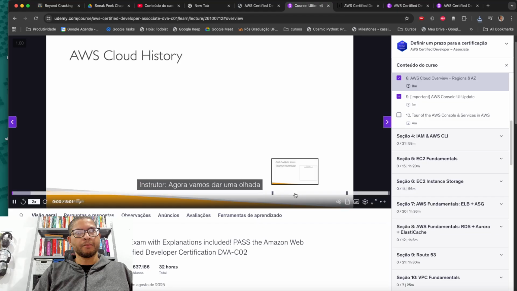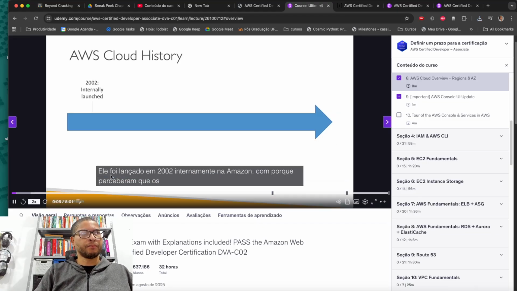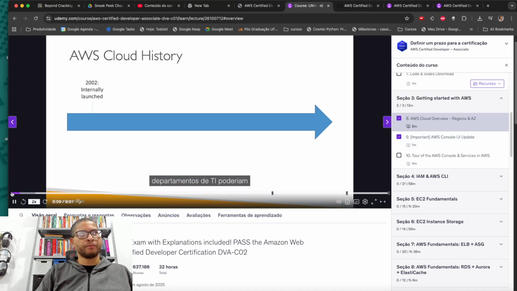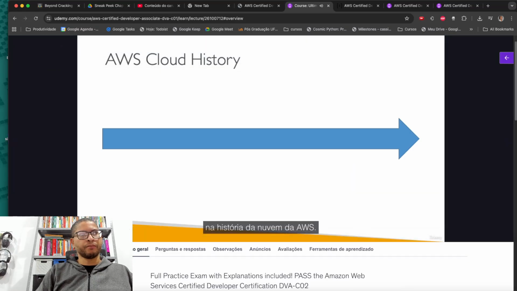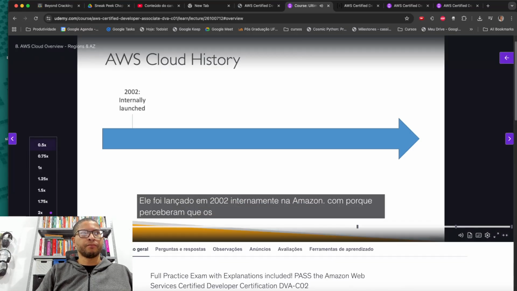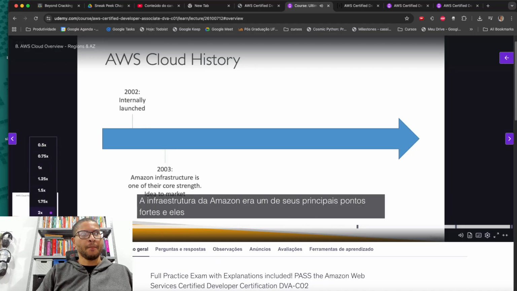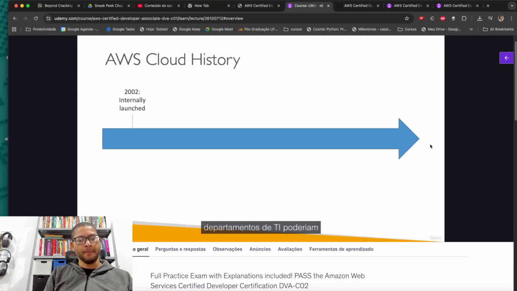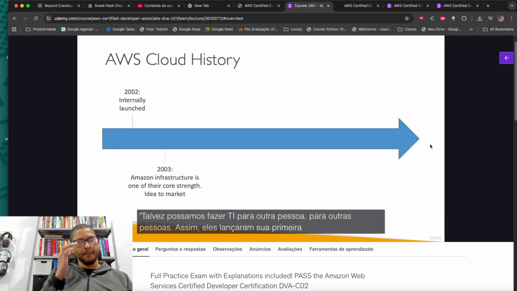Now let's look at the history of the AWS cloud. So it was launched in 2002 internally at Amazon.com because they realized that the IT department could be externalized. So their Amazon infrastructure was one of their core strengths, and they said, you know what, maybe we can do IT for someone else, for other people.